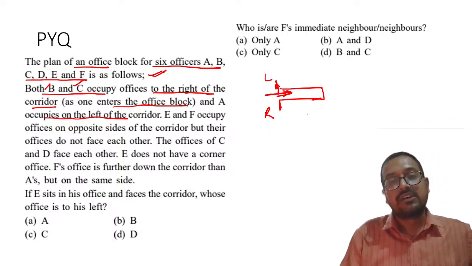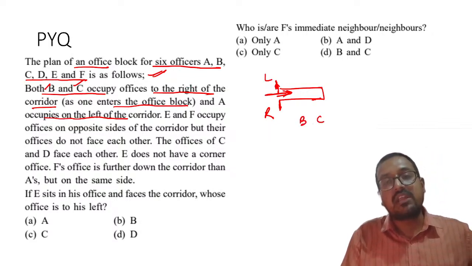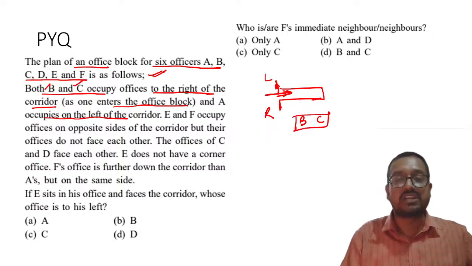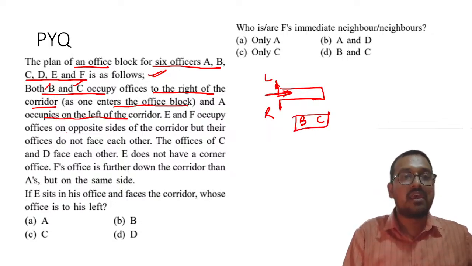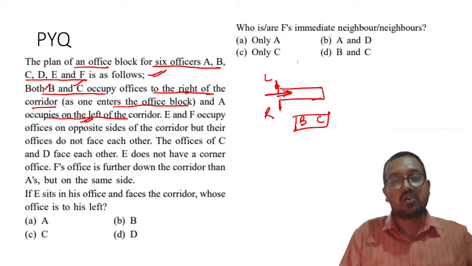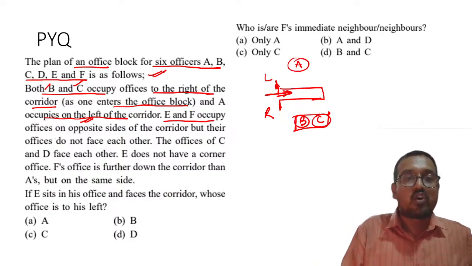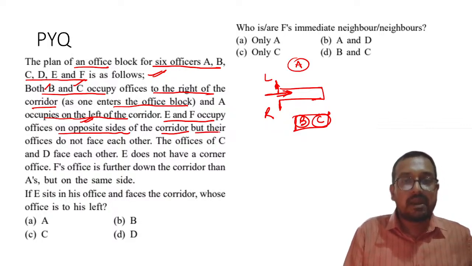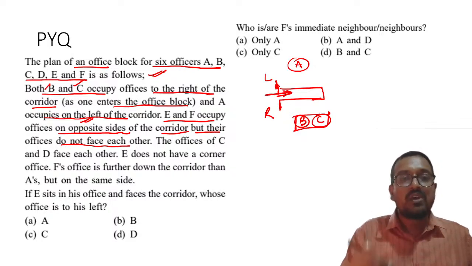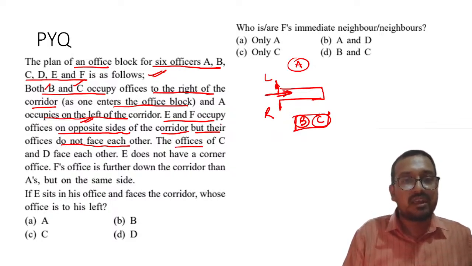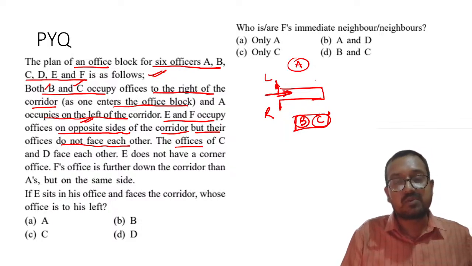So my dear students, it is saying that B and C both occupy offices on the right of the corridor. So B and C will come over here, not in the same location or position, right? Understood this thing? And A occupies the left of the corridor. So let me mark A over here, B over here, C over here for the time being, right? E and F occupy offices on the opposite sides of the corridor, but their offices do not face each other. So for example, we can do two things. First thing is we can put E and F in this position, right?